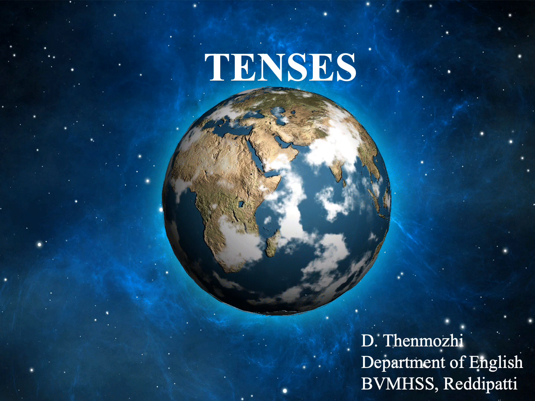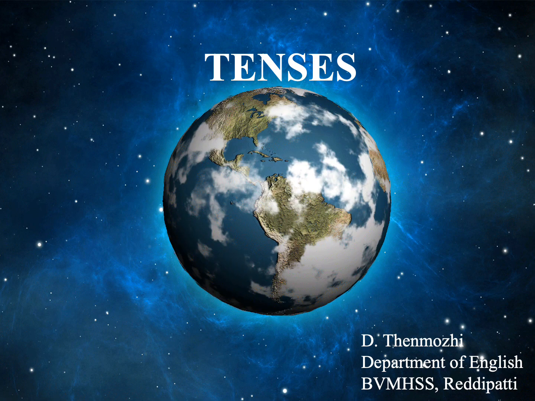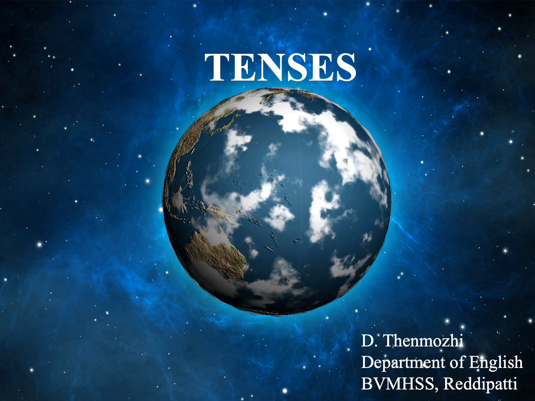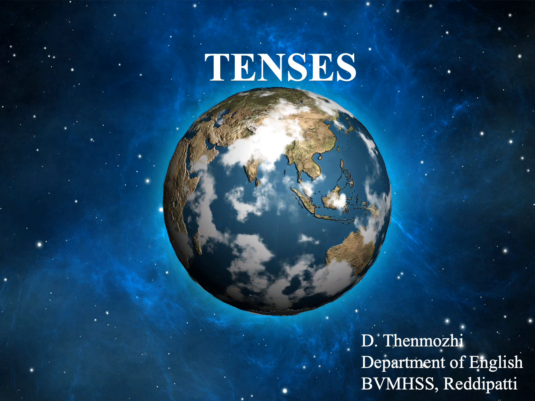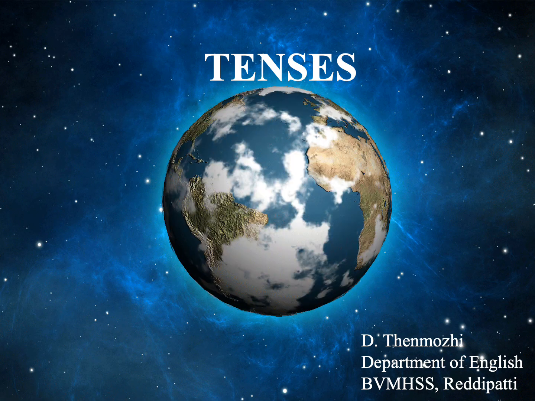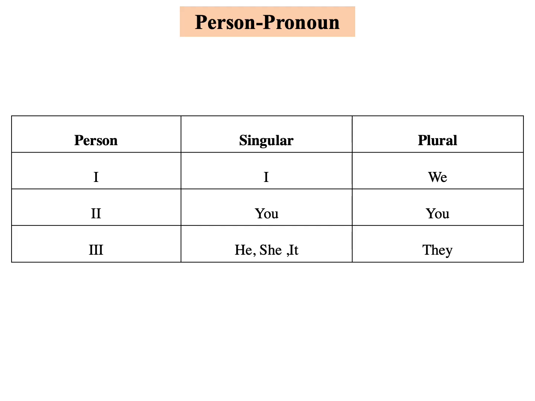Before going into tenses, we have to be clear in two things. First, person and pronoun, and then the verbs. We should be clear with the usage of verbs. For usage of verbs, we have to be familiar with pronouns. First person is ourselves. Second person is the person opposite to us.